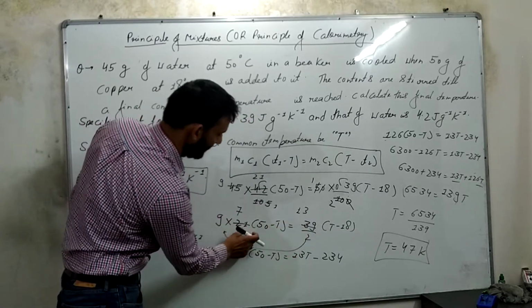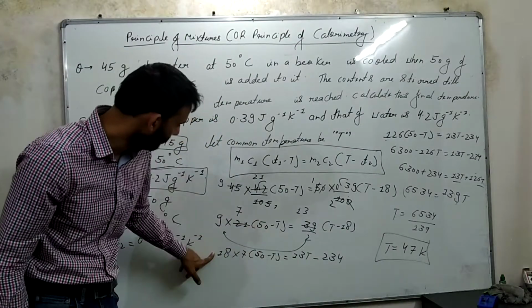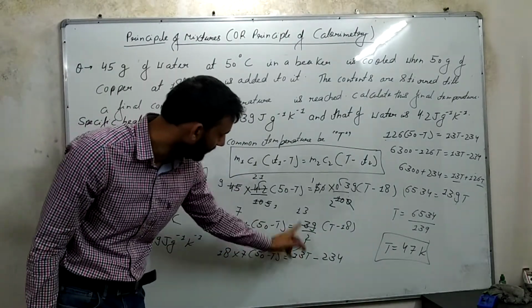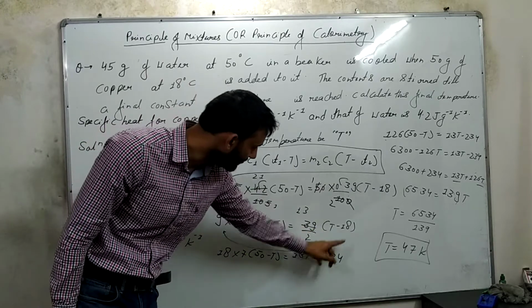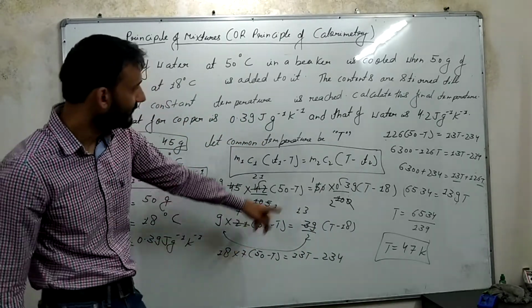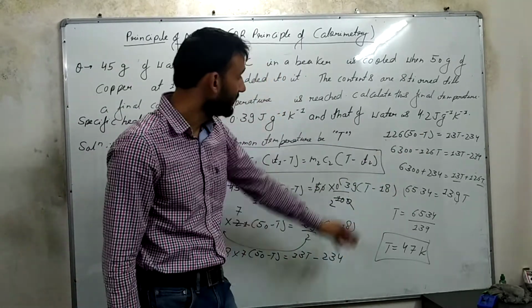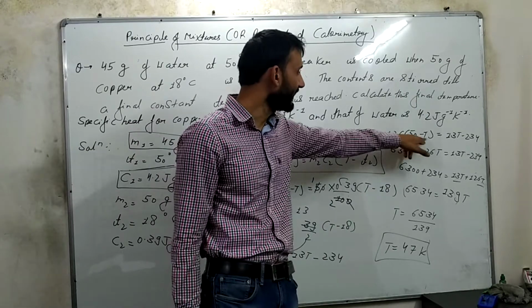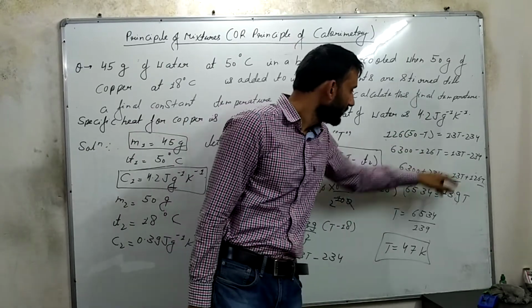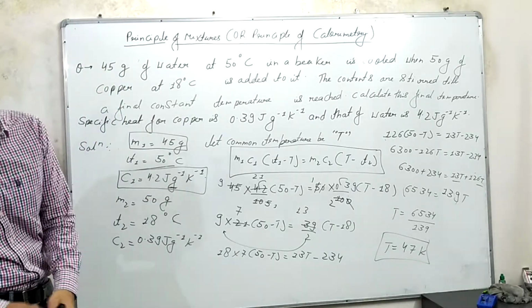Before that I have cancelled these two terms with 3, then 9 into 2 is 18, into 7, 13. Multiply this, 13T minus 18 into 13, 234, multiply this by 126, 50 minus T, 13T as it is, multiply 126 by 50 and then T. Then solve it and you will get your answer as T is equal to 47 K.